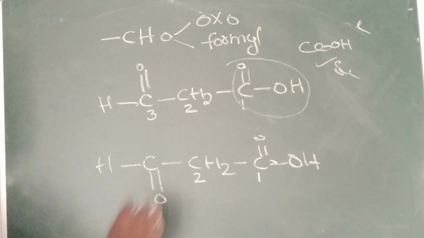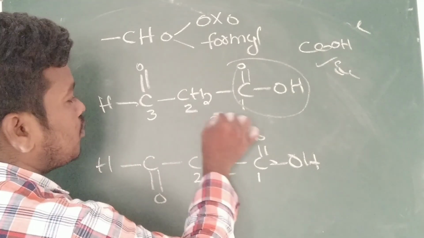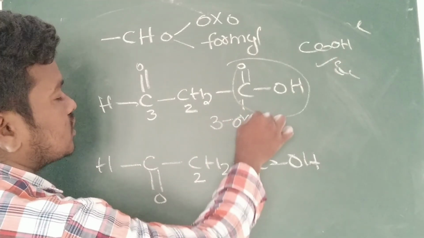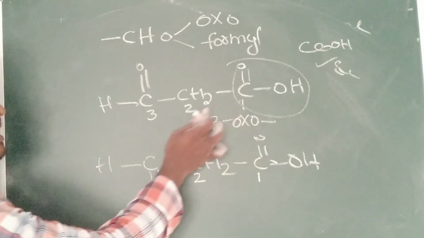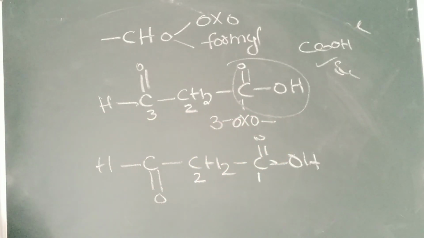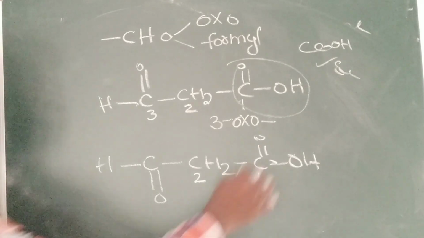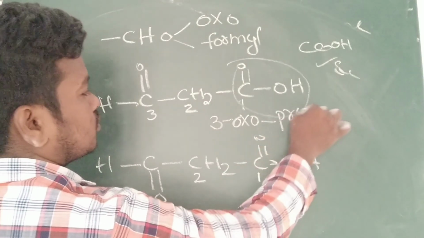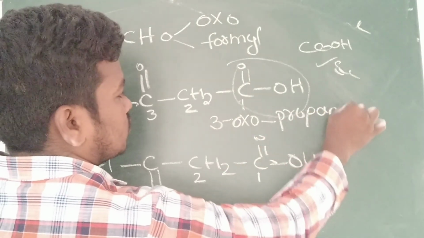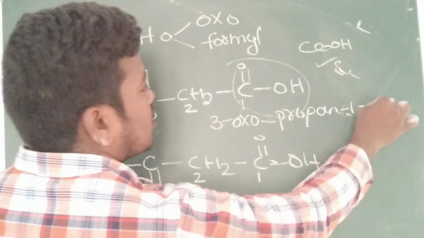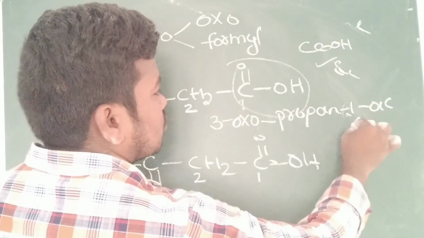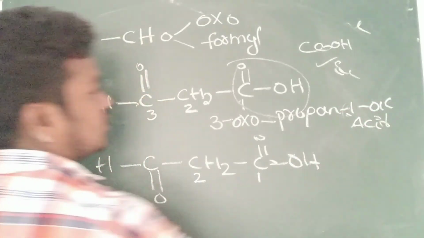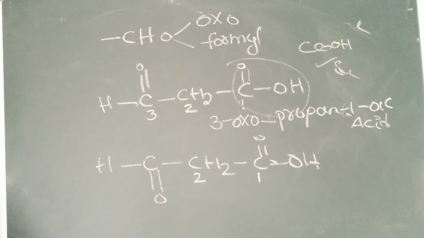So what will be the name? Third position, oxo is present. 3-oxo, meth, eth, prop, propane, 1-oic acid. Propan-1-oic acid.